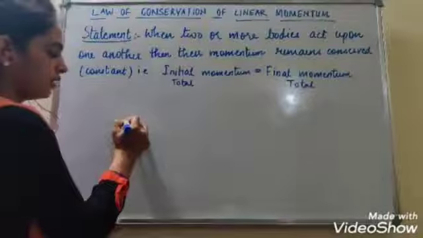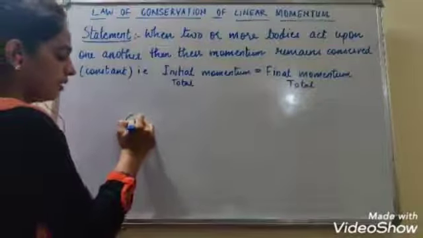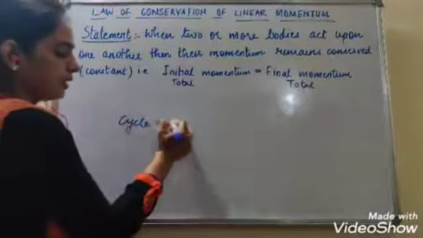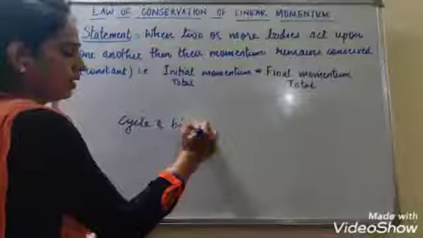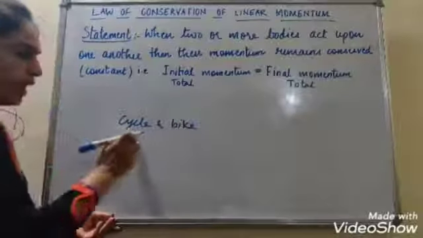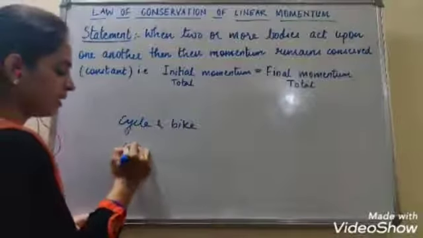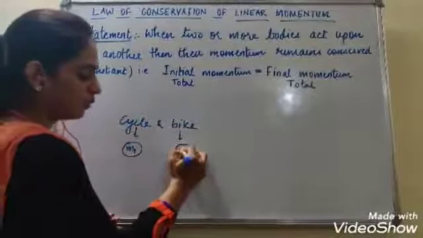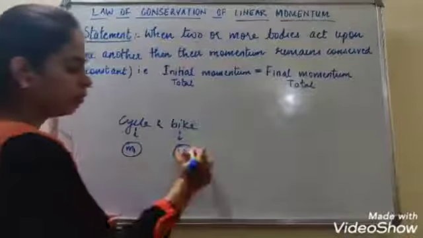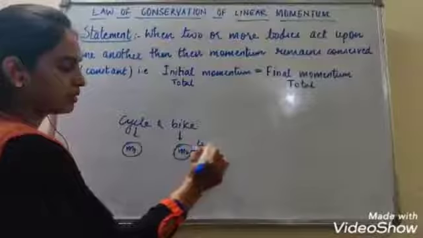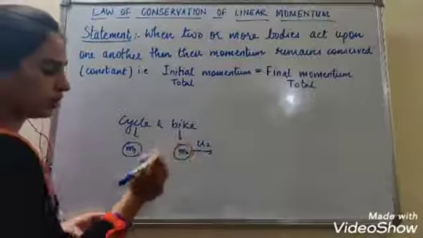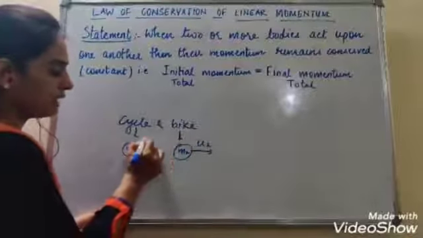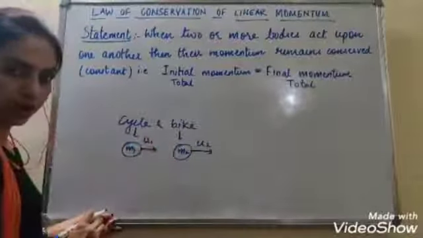You can consider a cycle and a bike. The cycle has mass m1 and the bike has mass m2. Both are moving with some initial velocities. Bike has initial velocity u2 and cycle has initial velocity u1.